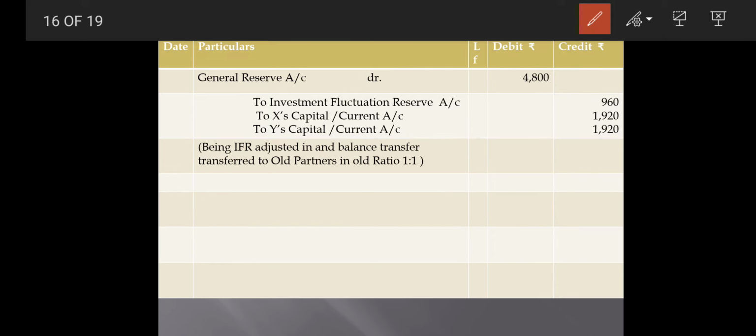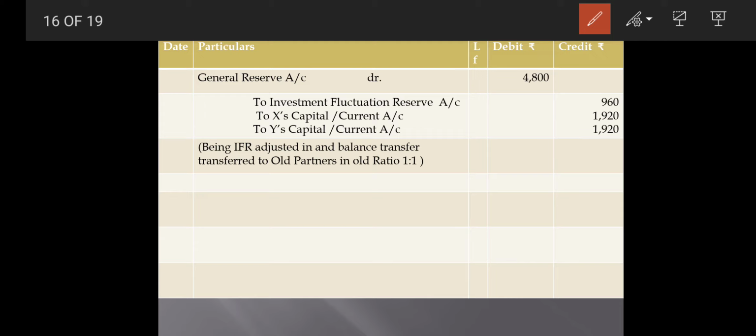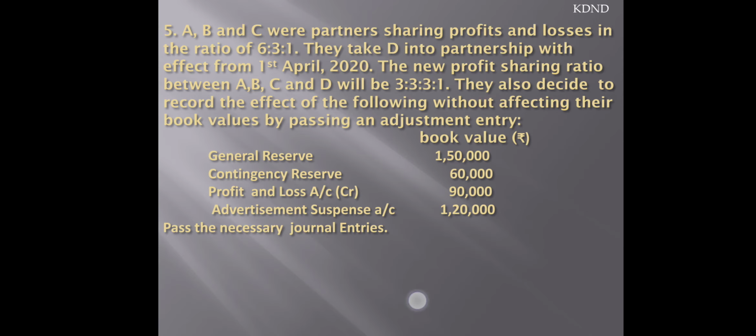The left amount is 4,800 minus 960, so that gives you 3,840. That 3,840 is to be distributed in the ratio of 1:1. So this way we can complete this kind of sum.